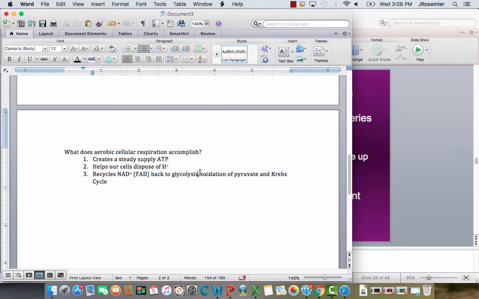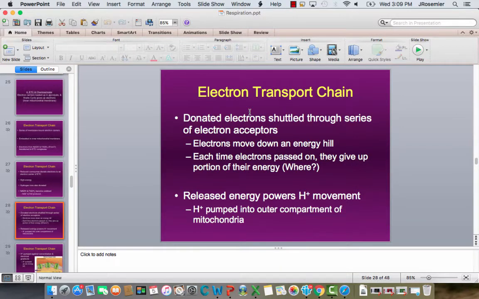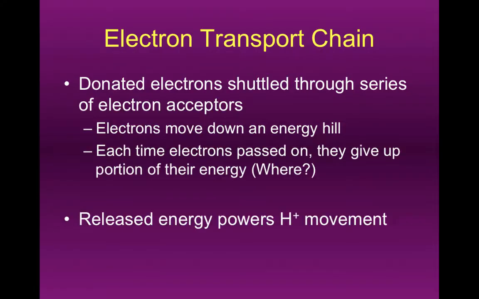Glycolysis is really the most important one, so we're going to put a little star next to that one, because recycling NAD plus back to glycolysis is especially important in keeping glycolysis going. So the question about what cellular respiration does for us is actually answered three ways. It gives us energy, it helps us get rid of H pluses in the form of water, and helps us recycle NAD plus back into glycolysis especially. So that's really a threefold answer as far as what this process does for us.